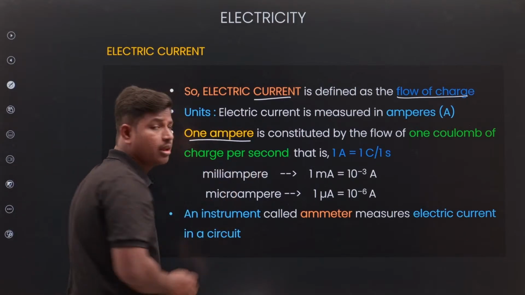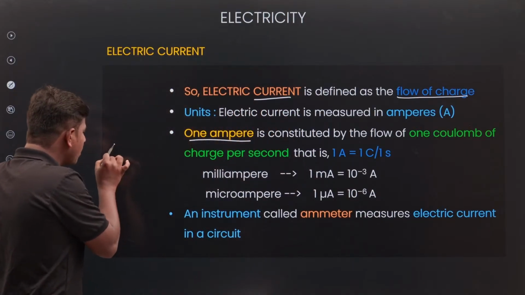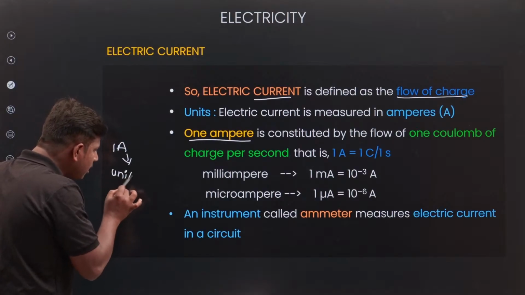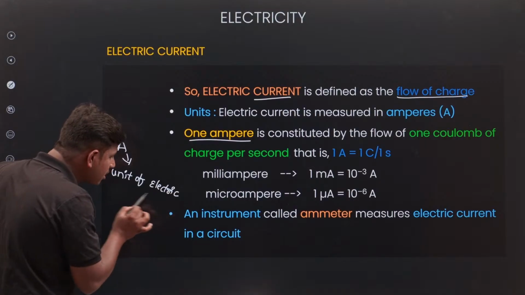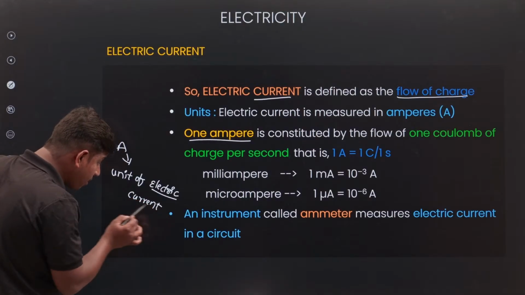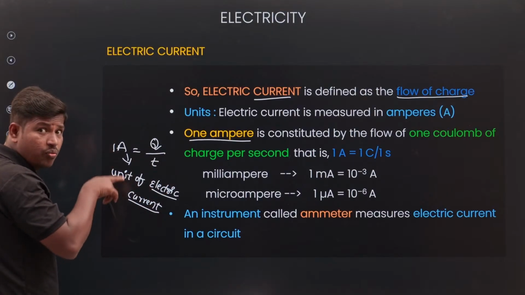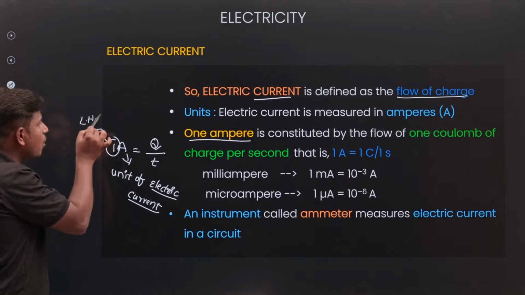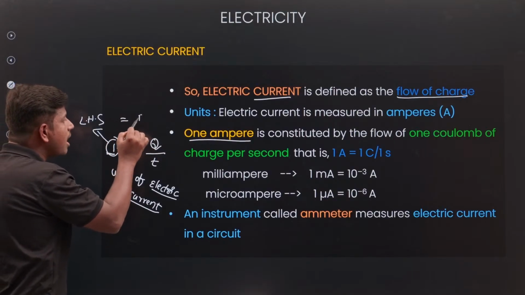1 ampere. Ampere is the unit of electrical current. So the electrical current formula is coulomb per time. If the LHS value is 1, then the RHS is also 1.